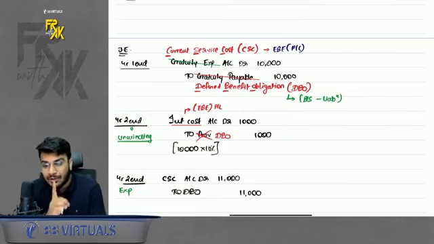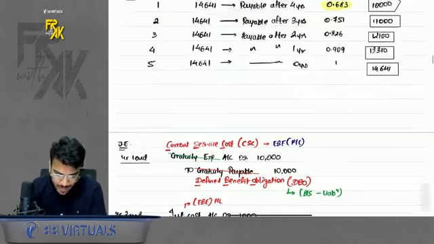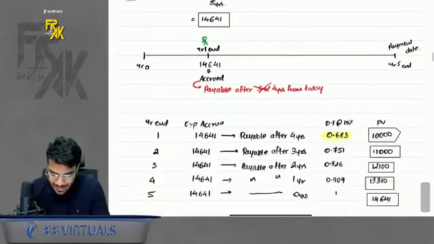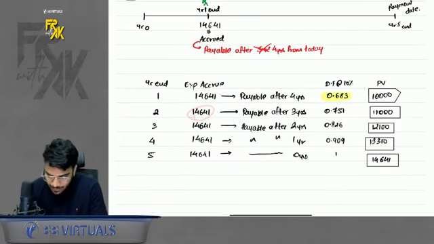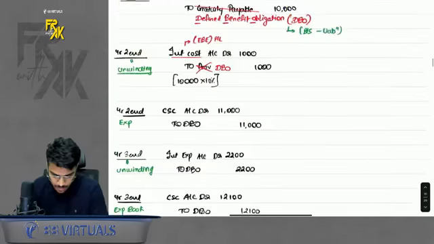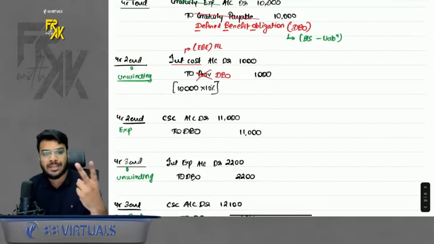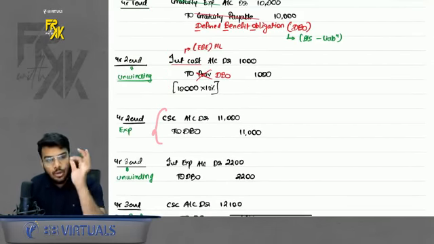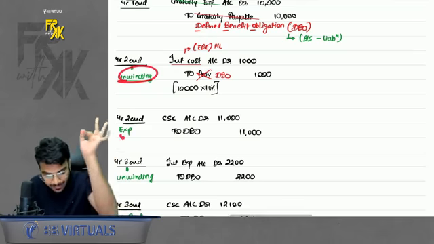Then in the second year you have to do one more thing, book the expense also. Why? Because this 14,641 we have to book every year. So second year expense also we have to book now. Again you will book this at present value. If you count from the second year, you have to pay this after 3 years. So book 11,000 now. So in the second year we are doing two things: first unwinding of the first year amount, and then booking the second year expense.